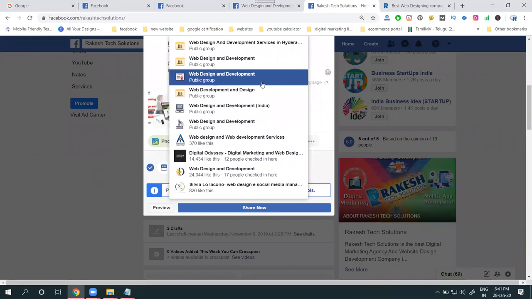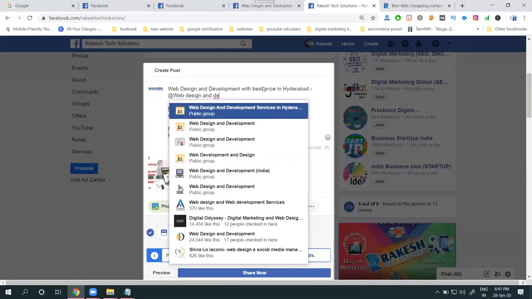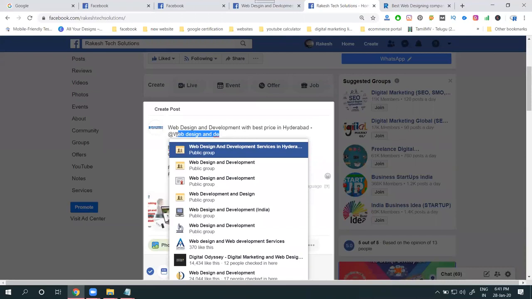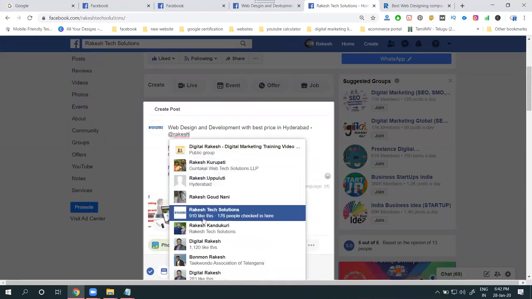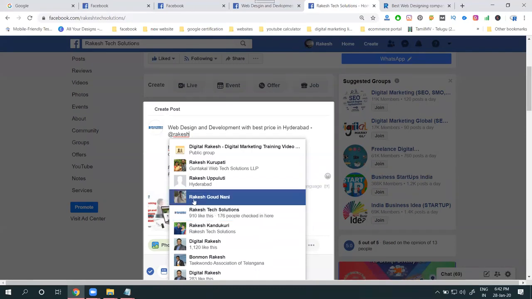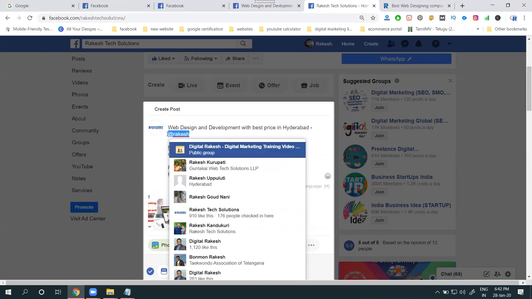If you want, you can select your particular page and give the @. Now you can call your profiles and pages. Depending on the name, we can target groups, pages, and profiles. It is not only for profile, page, or groups; it targets every option. That means we can convert from one page to another page also.